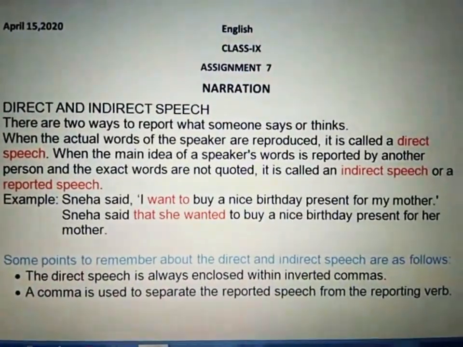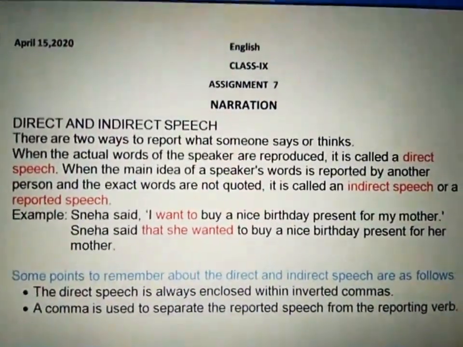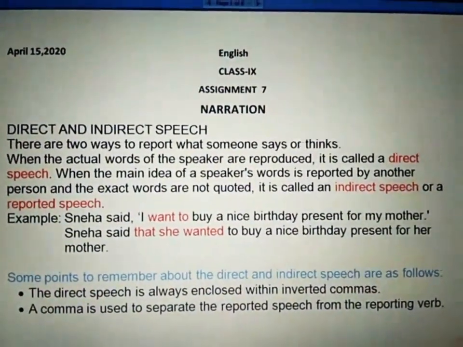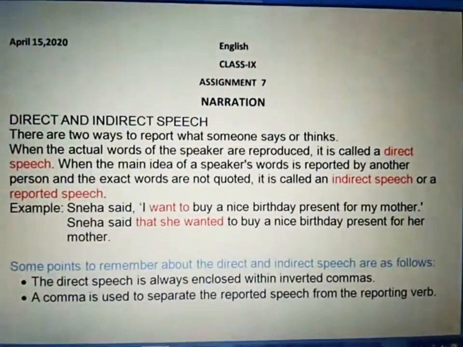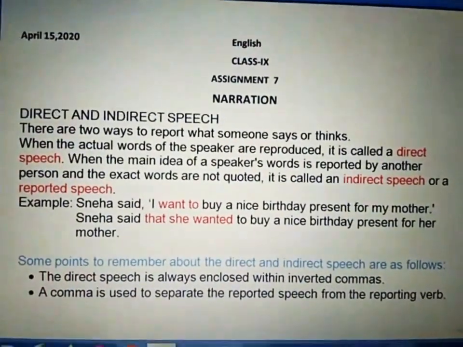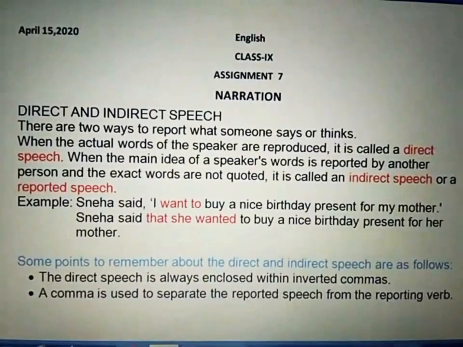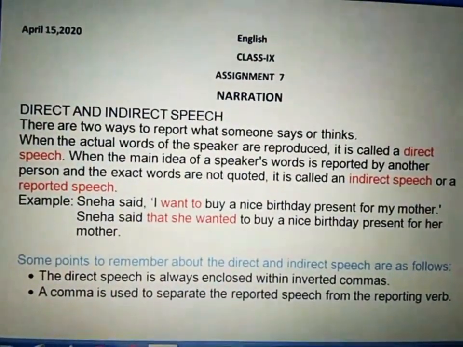New topic, which is narration. Probably you have learned narration in 8th standard as well. So we will carry it on in 9th as well for your basics of English. You can say narration is direct or indirect speech.